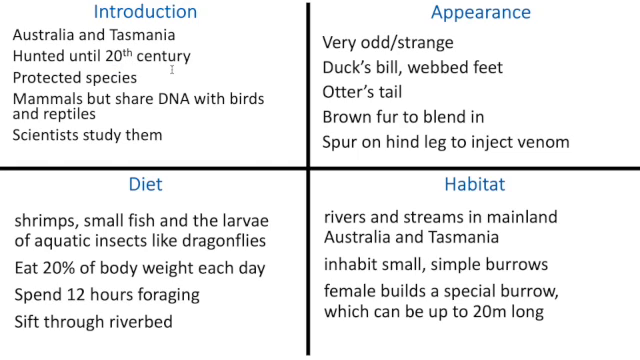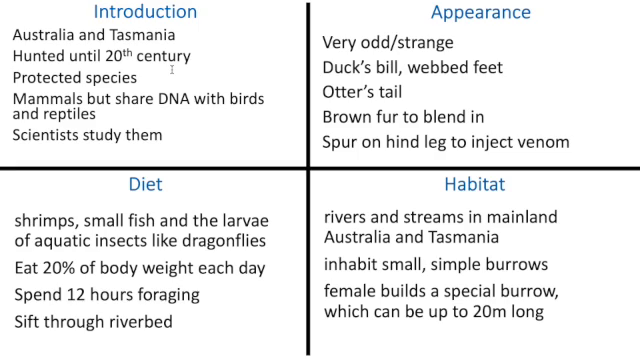Now you will notice in my notes that I haven't written full sentences. I've just written key information. For introduction, I've got Australia, Tasmania, hunted until 20th century, protected species. They share their DNA with birds and reptiles and scientists study them. Appearance, very odd, strange. Duck's bill, webbed feet, otter's tail, brown fur to blend in, and a spur on a hind leg to inject venom.